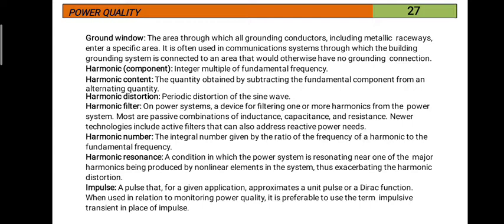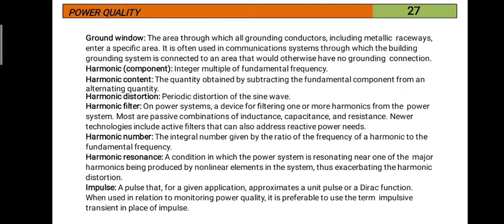Integer multiples of the fundamental frequency are known as harmonic components. Harmonic content: the quantity obtained by subtracting the fundamental component from an alternating quantity is called harmonic content. Harmonic content and harmonic component are different.